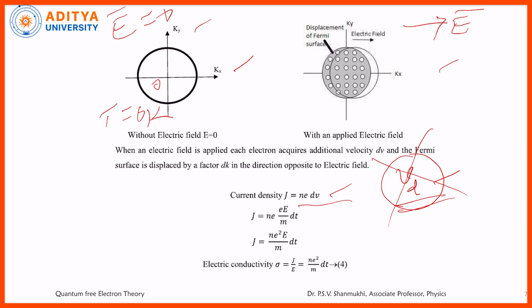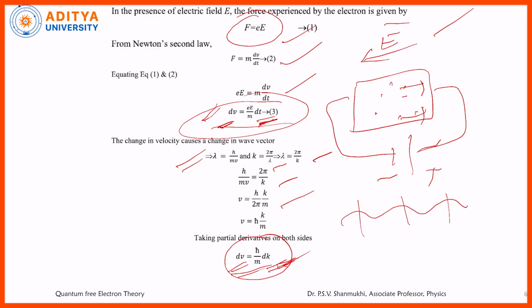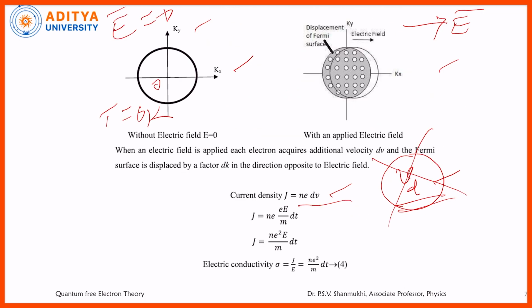Therefore, you substitute Ne into dv. What is dv? Already you have determined dv in equation number 3: E by m into dt. Substitute the same thing here, and we get Ne into E by m into dt. Finally, J is equal to Ne square by m E into dt. Actually, J by E is called conductivity sigma. J is the electrical current density, E is the applied electric field. J by E is called conductivity sigma. What is the equation then? Sigma equals Ne square by m into dt. This is the expression for the electrical conductivity according to quantum free electron theory.